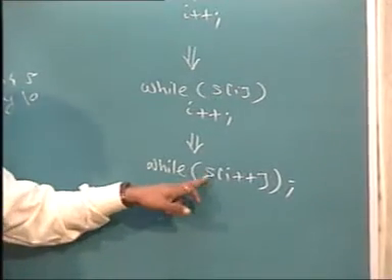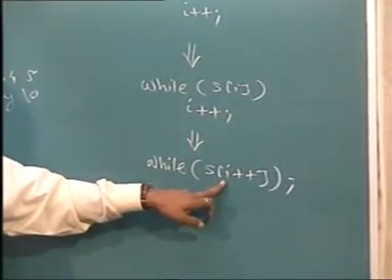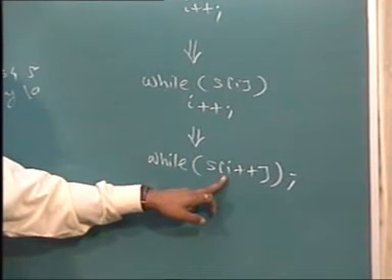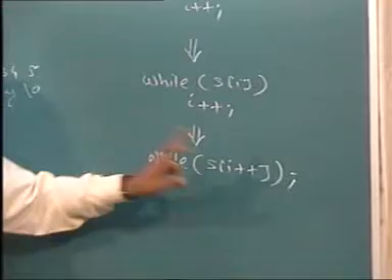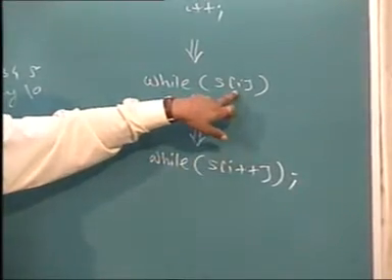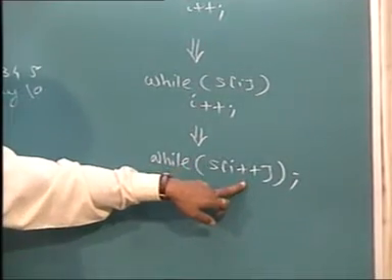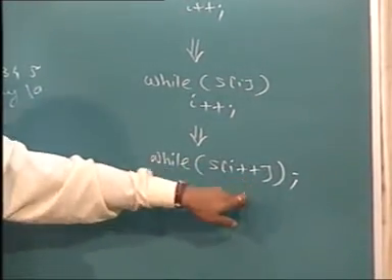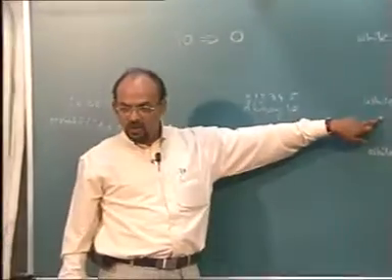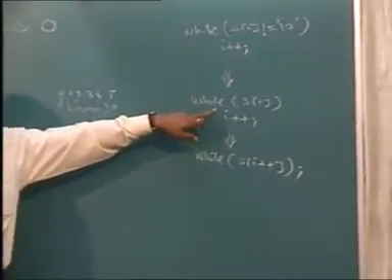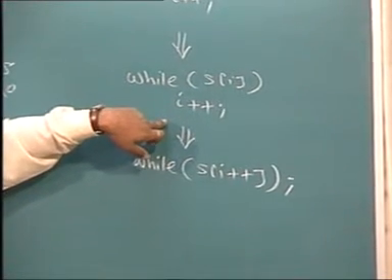It says that consider the character at ith position if it is not equal to 0. Stay in the loop. But before coming back, I plus plus, so it will increment I. This and this are equivalent. Only thing is, when s of I is backslash 0, this will terminate. When s of I is backslash 0, this will also terminate, but it will increment I also. क्योंकि वो वहीं पे चला गया. इस केस में I increment नहीं होता. Because s of I is backslash 0, loop will terminate, I plus plus will not happen.